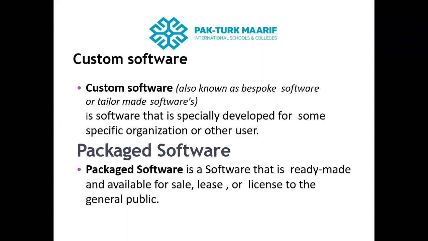For example, if you are purchasing some software on the internet or by another means, those software are called packaged software. So it is general for the public, for people, for users. Anyone can sell it or purchase it.